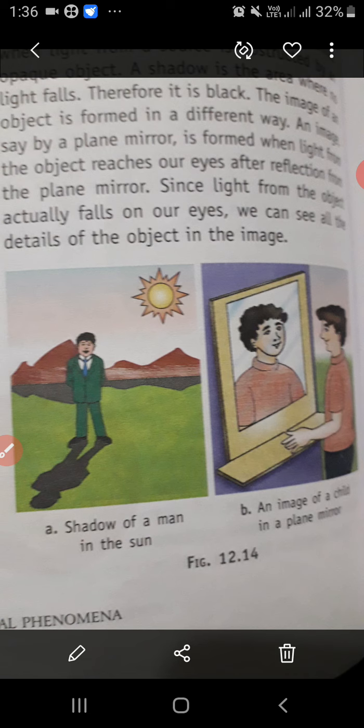Children, a shadow is formed when light from a source is obstructed by an opaque object. A shadow is the area where no light falls. Therefore, it is black. And the image of an object is formed in a different way. An image, say by a plane mirror, is formed when light from the object